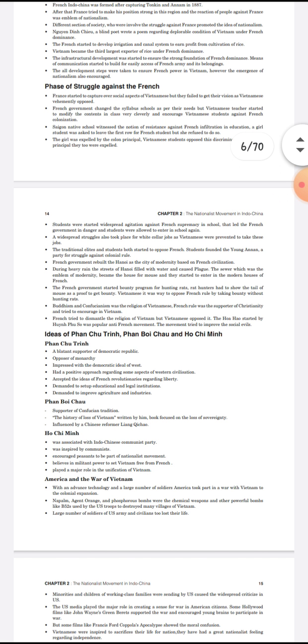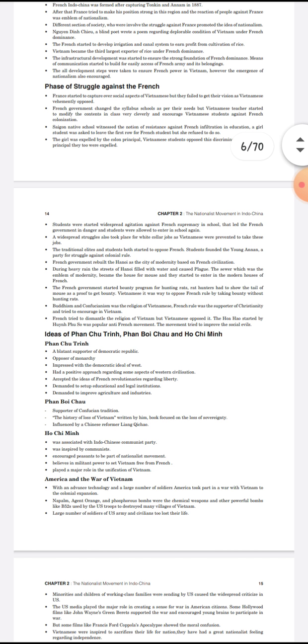The traditional elite and students both opposed the French because the French were doing discrimination. The students founded the Young Annan party, a party for struggle against colonial rule.